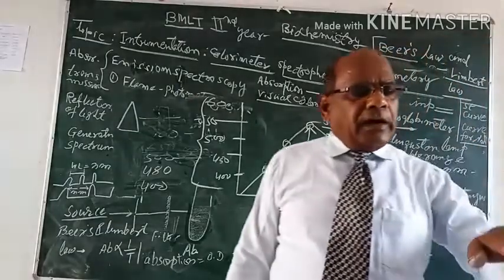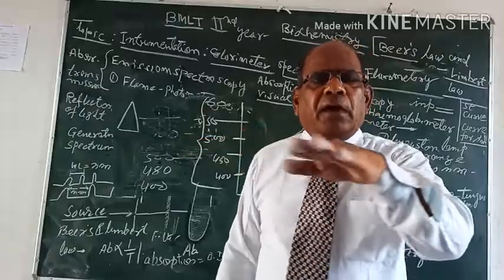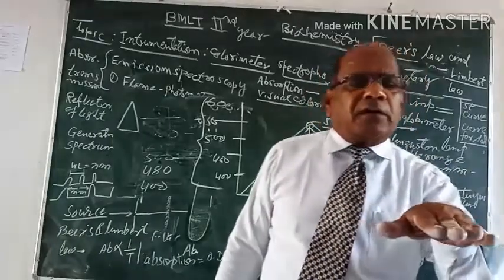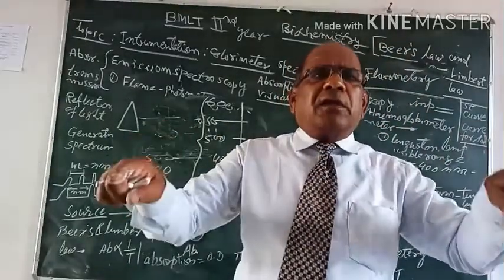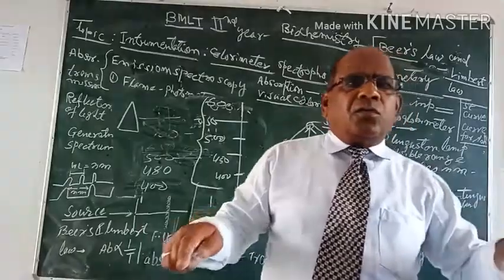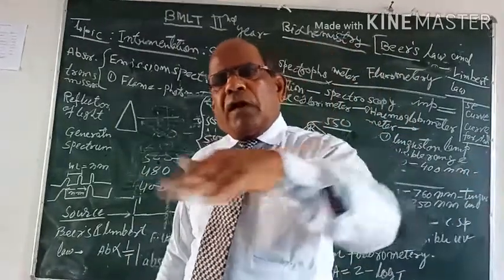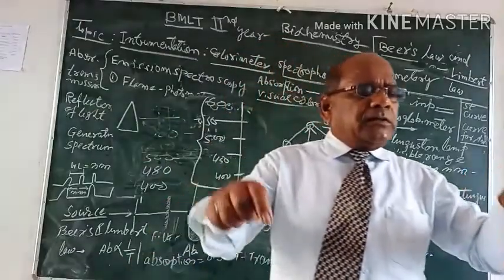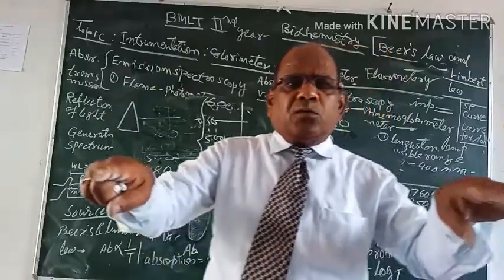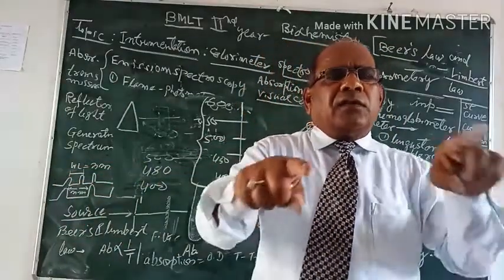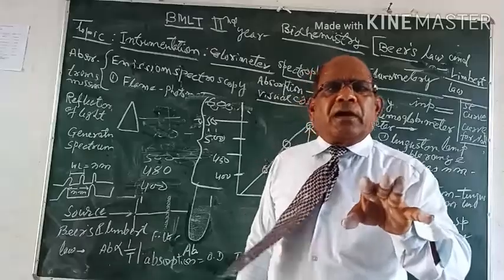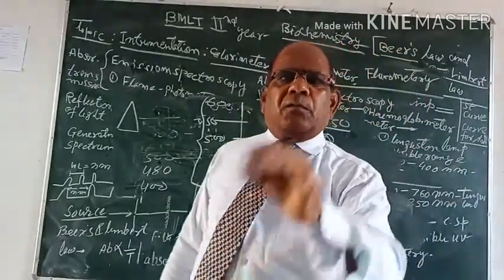Light, as you know, travels in the form of waves, and the characteristic of the light or particular spectrum depends on the wavelength of the light. And how to measure the wavelength of the light? As you know, light travels in the form of waves. So the distance or length between two crests of a particular light is known as the wavelength of that light. And the wavelength of a particular spectrum is the characteristic of the spectrum.